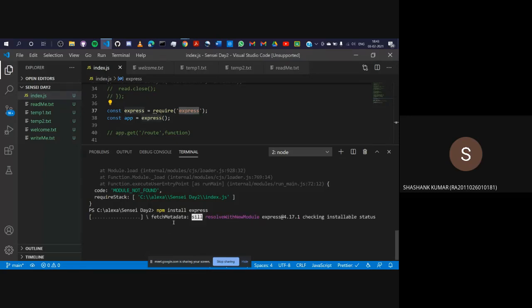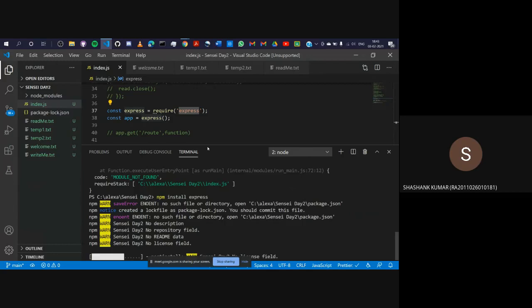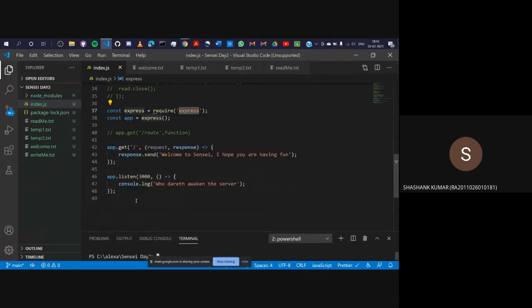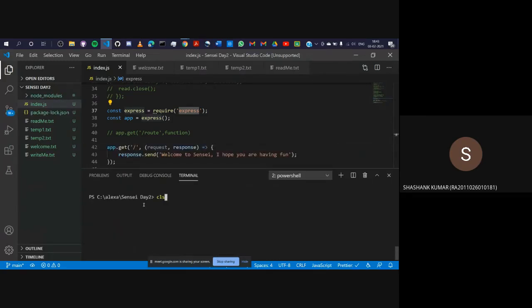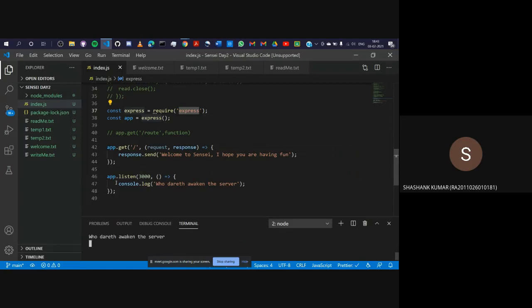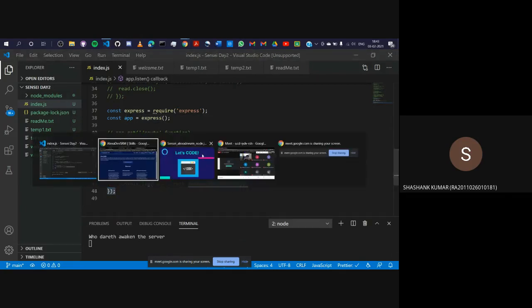It will build my module. We'll wait for a second. Okay, done. Our Express module has been imported, and I'll again clear this with cls, and hit node index. So you can see that "who dares awaken the server" has been printed here. That means my server is actively listening. Let's check it out in a browser.